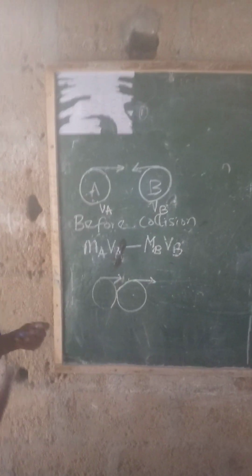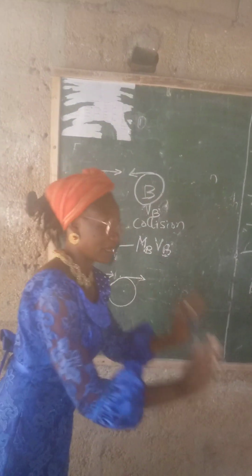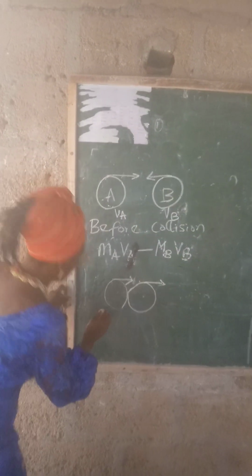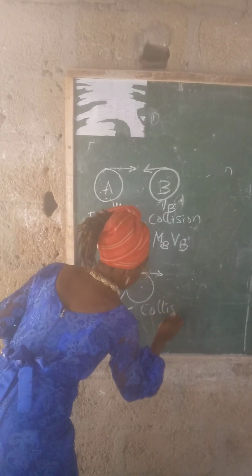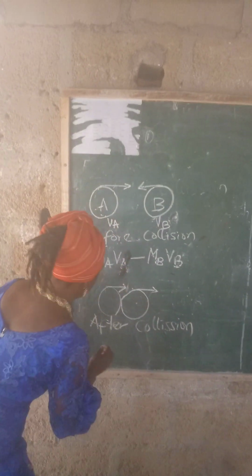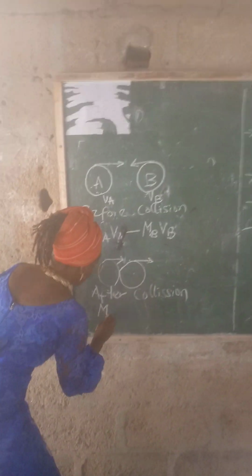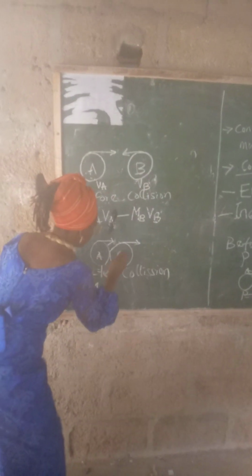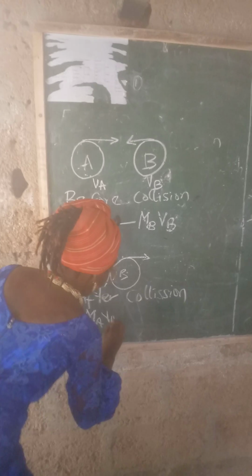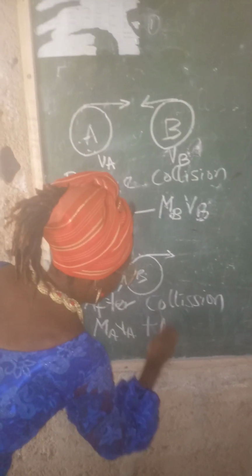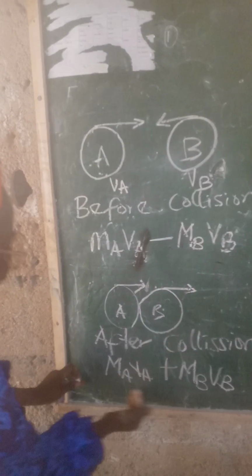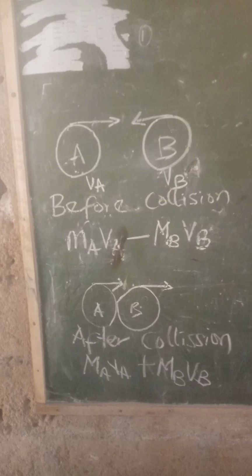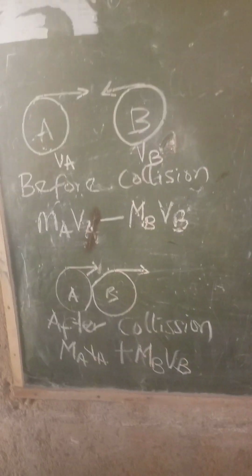Now if after collision the two bodies stick together and move in the same direction, the momentum after collision is going to be mAvA plus mBvB. So we equate this to this. Momentum before collision is equal to momentum after collision.